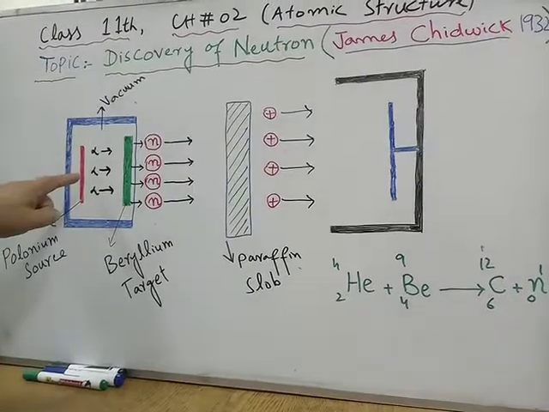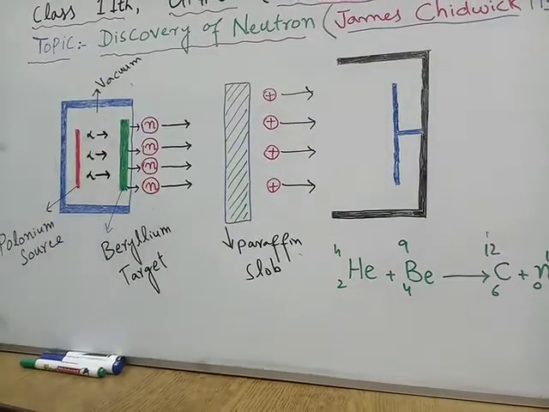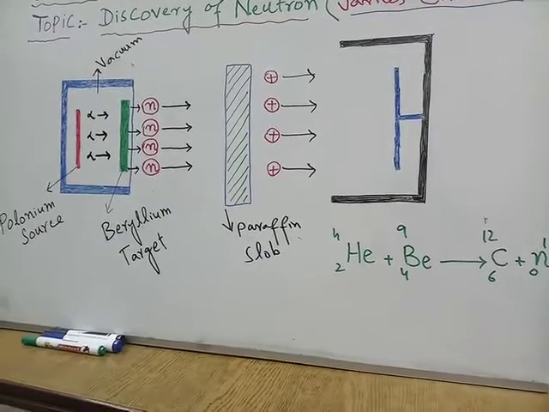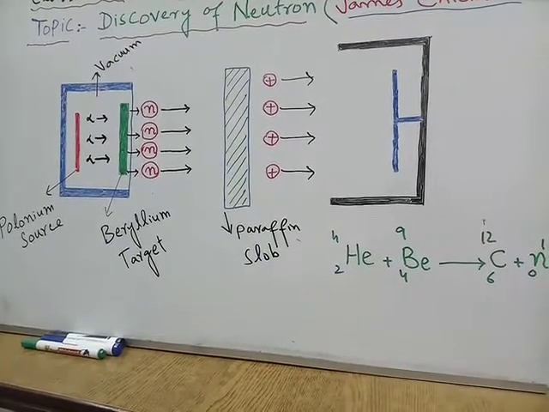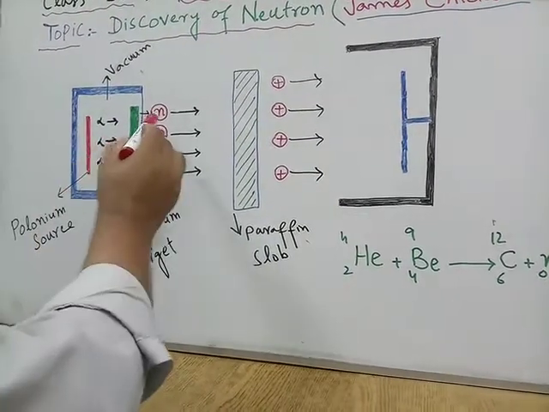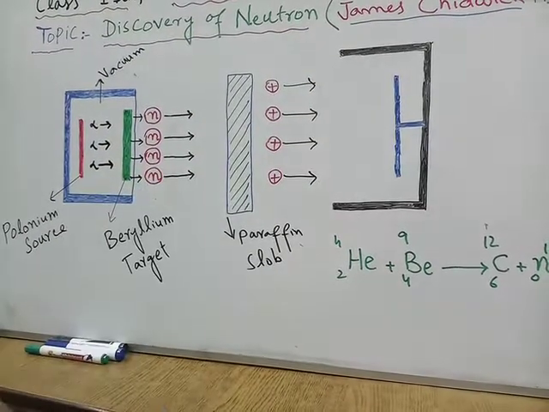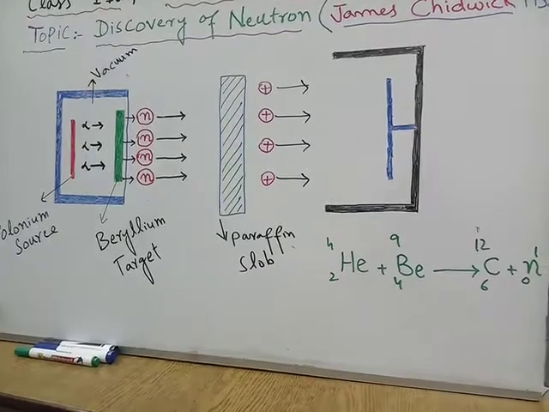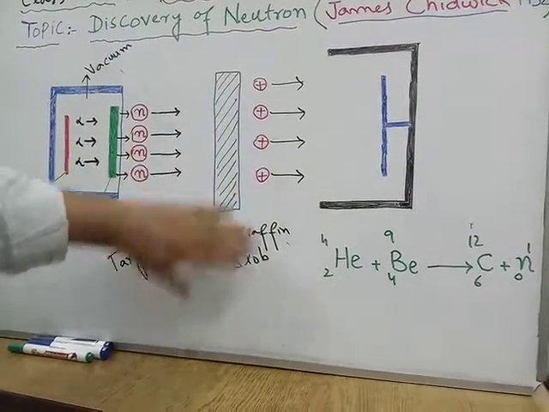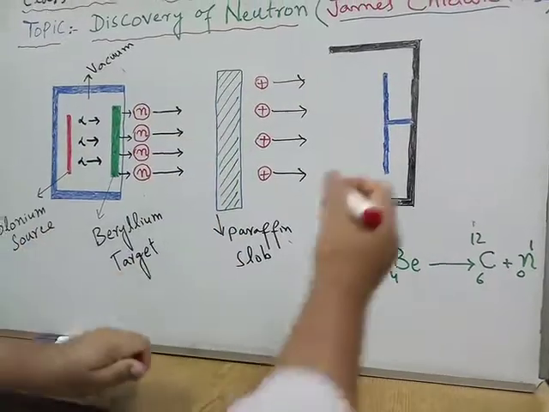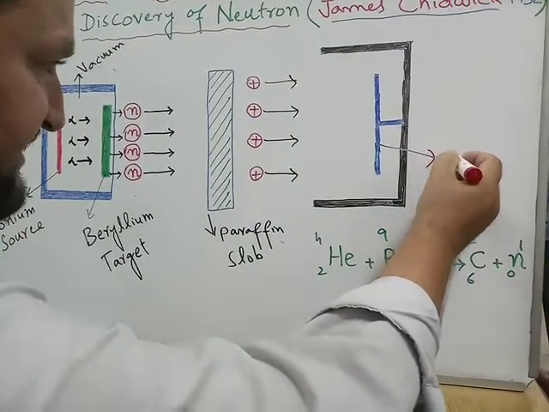He observed that some particles were emitted, fast moving particles. In the absence of this paraffin slab, these particles went directly and hit the detector. This is the detector.